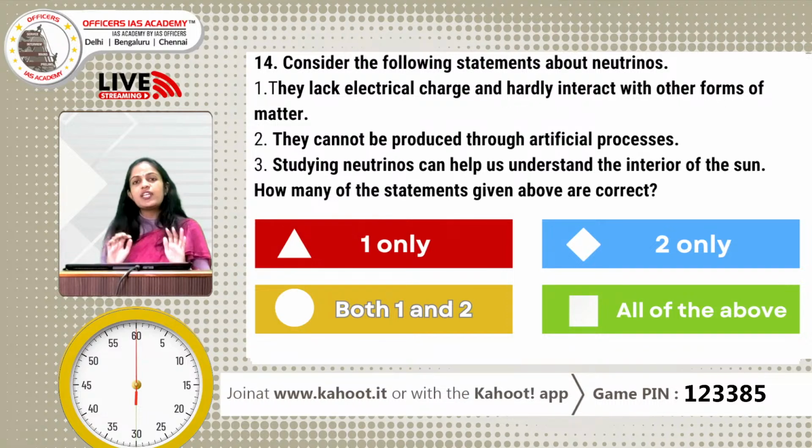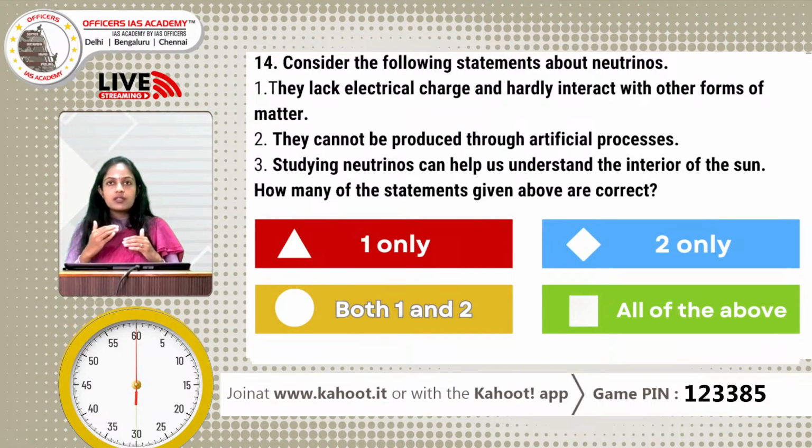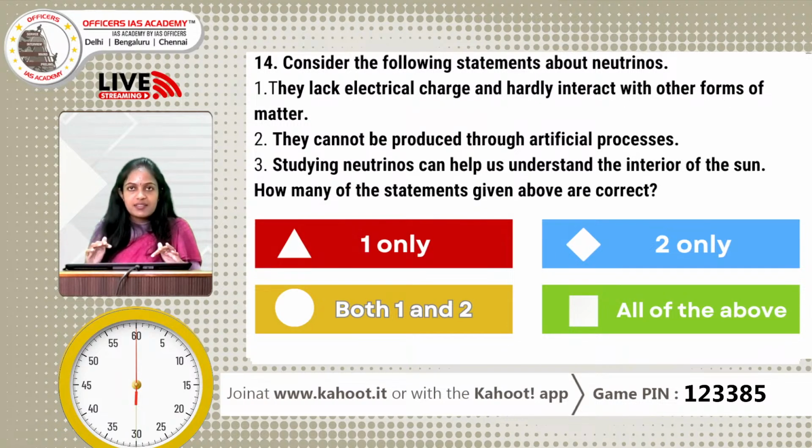So, can it only be used to study the sun? No, it can be used to study different particles which are there in the universe. Why? Because they do not interact. So, if they are not able to interact, you will be able to probe into different ages through which the universe has evolved. Let us pass on to the leaderboard.